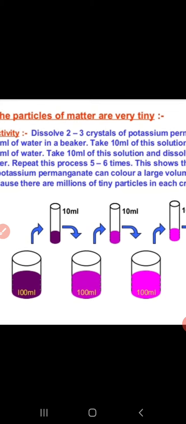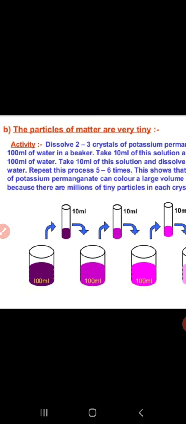This second activity shows that the particles of matter are very tiny, that means very small. What we have to do here is dissolve 2-3 crystals of potassium permanganate. Instead, we can also take 2-3 drops of Dettol, which everyone has at home, but we take the example of potassium permanganate.